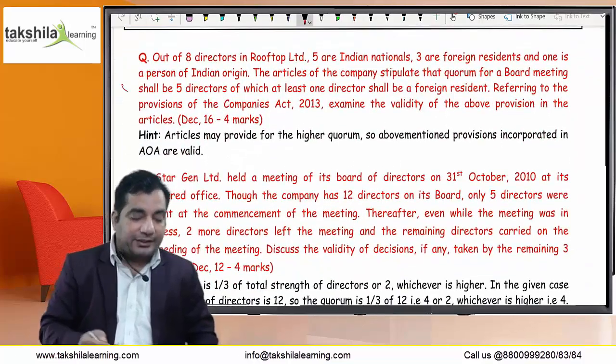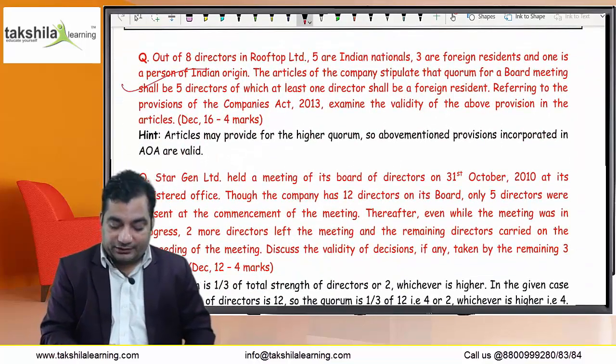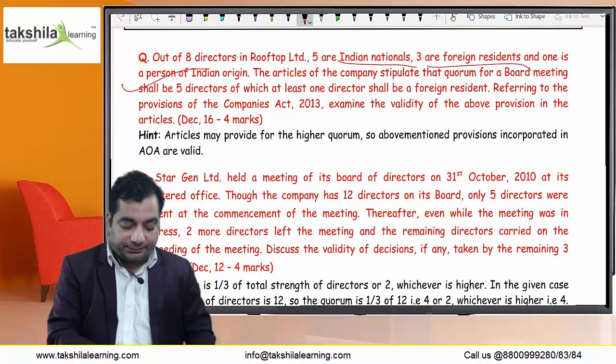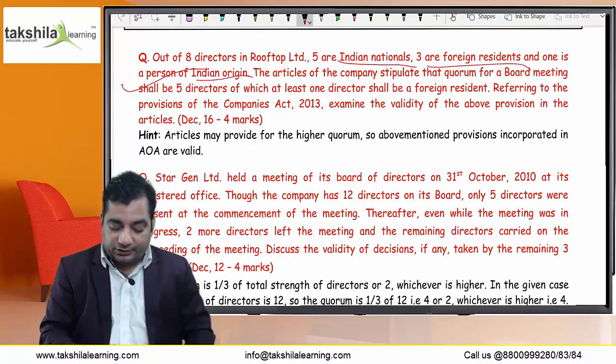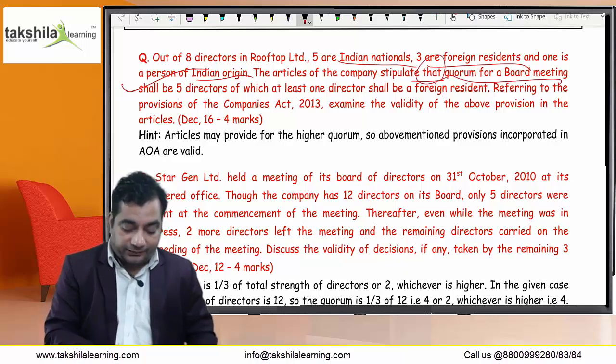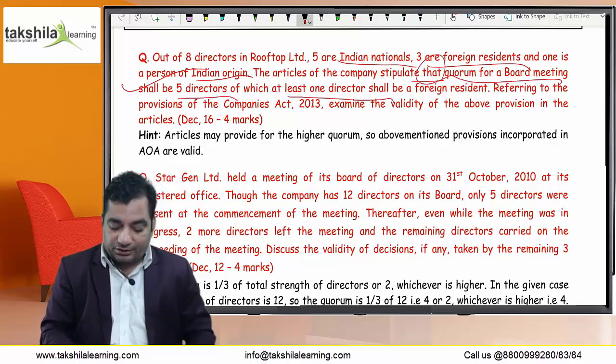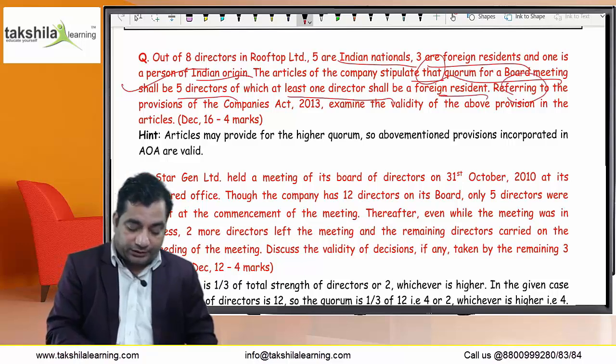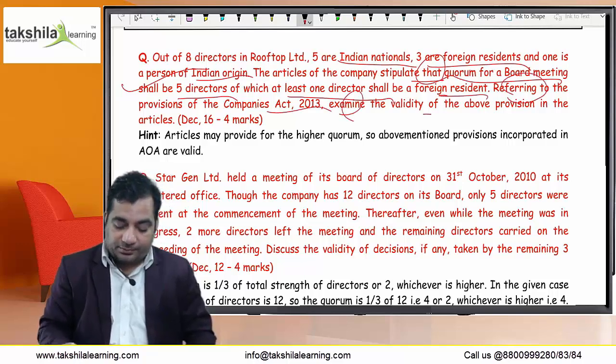The next question is: out of 8 directors in Rooftop Limited, 5 are Indian nationals, 2 are foreign residents, and 1 is a person of Indian origin. The articles of the company stipulate that the quorum for a BM shall be 5 directors, of which at least 1 director shall be a foreign resident. Referring to the provisions of the Companies Act, examine the validity of the above provision.